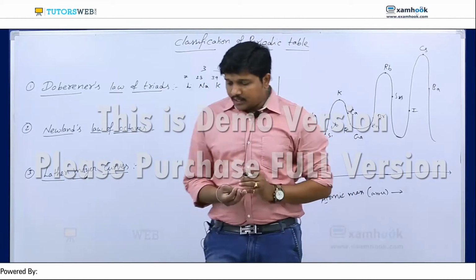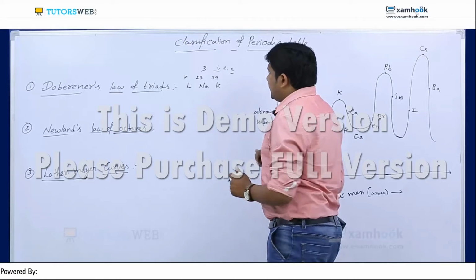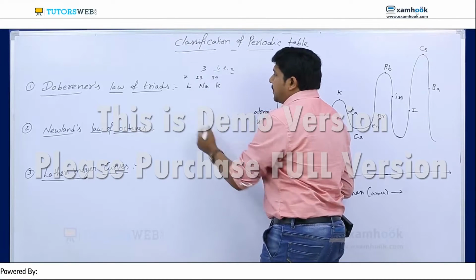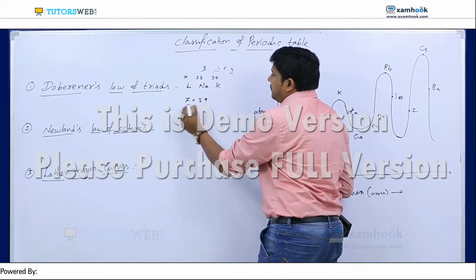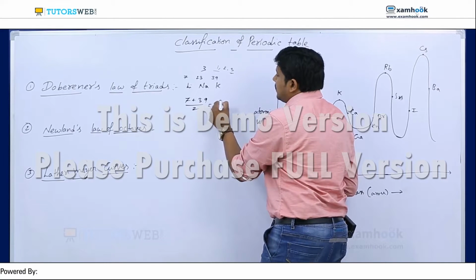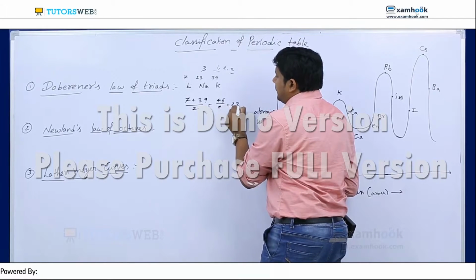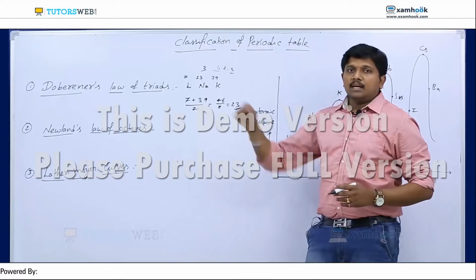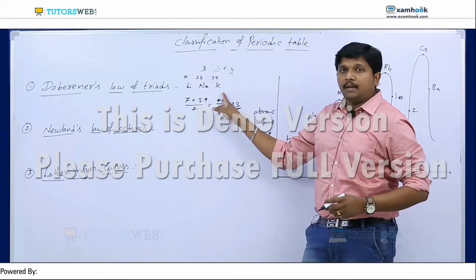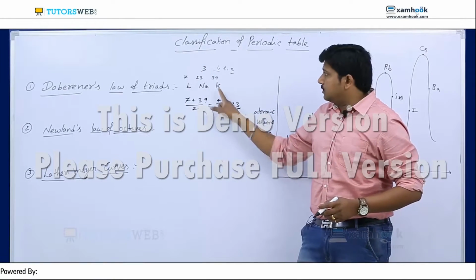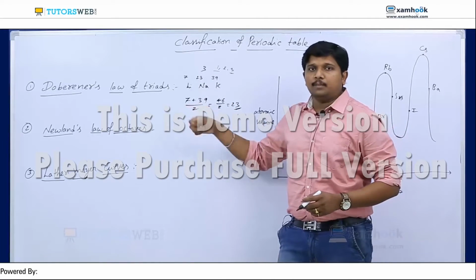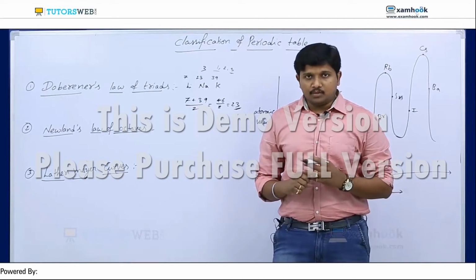So 7, 23 and 39. If I take the average of lithium and potassium, that means 7 plus 39 by 2, it's 46 by 2, you will get 23. So the average of the first and third element is equal to the middle element, and these three elements belong to one group, he proposed.